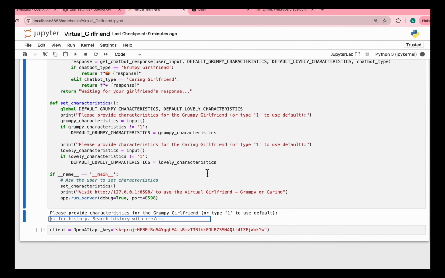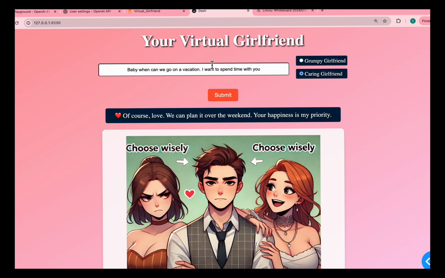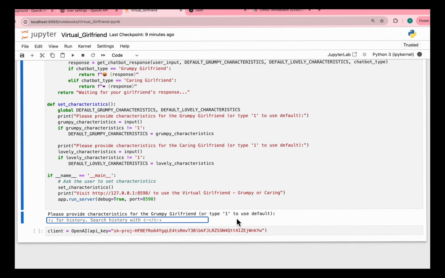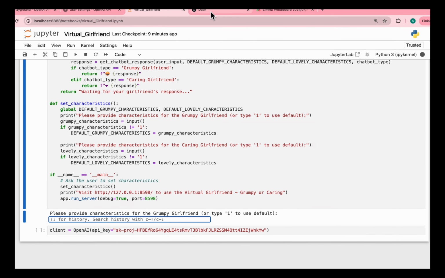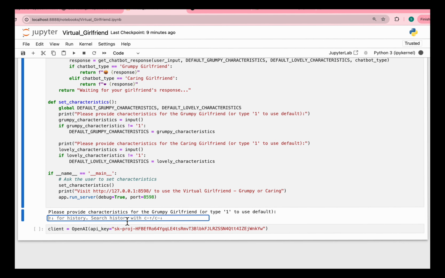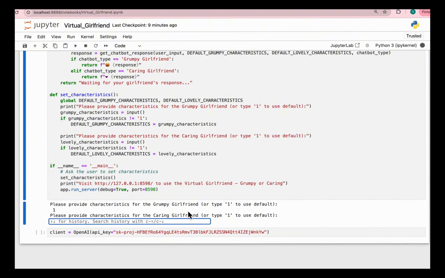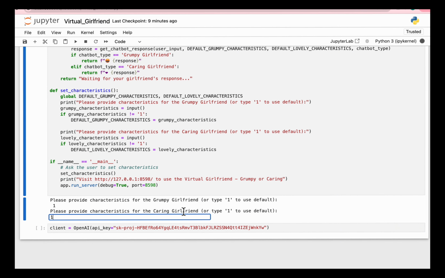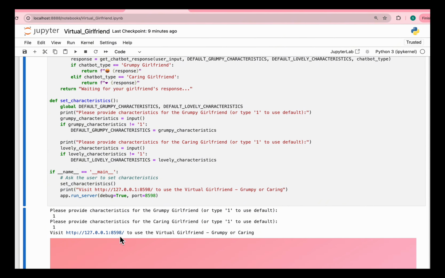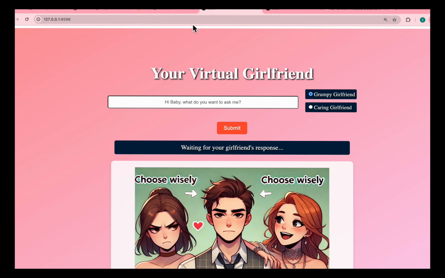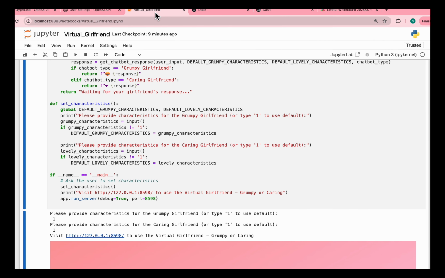So technically, the answer that you are seeing here, you can change it by providing the answer here, right? If you just want the default nature that she is replying, you can just say reply with a 1 and press enter. You can press enter if you want the default setting for your caring girlfriend as well. And once you do this, you will get this link to generate, and you can actually start chatting with it. So that's about the architecture.